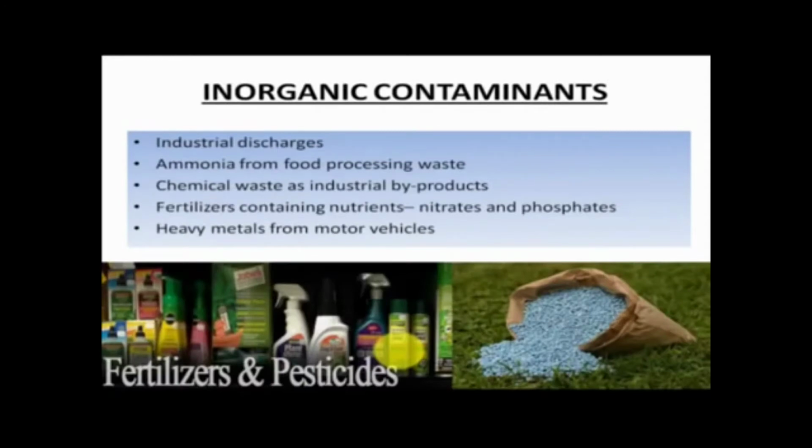Among the inorganic contaminants, we have industrial discharge, we have ammonia from the food processing waste. So ammonia also causes water pollution. Chemical waste as industrial byproducts. Fertilizers containing nutrients such as nitrate and phosphate, which are generally found in storm water runoff from the agriculture, as well as the commercial and residential use. So generally, farmers work with chemicals that end up in the water. And these chemicals harm the water. They cause water pollution, right?